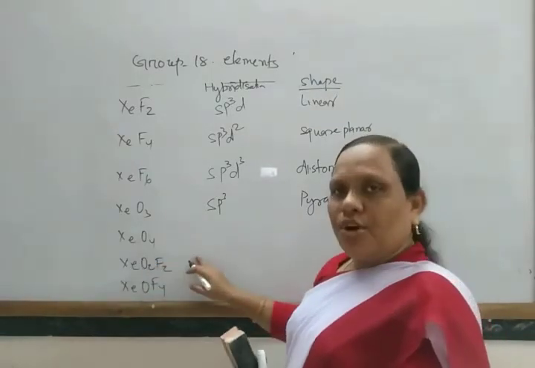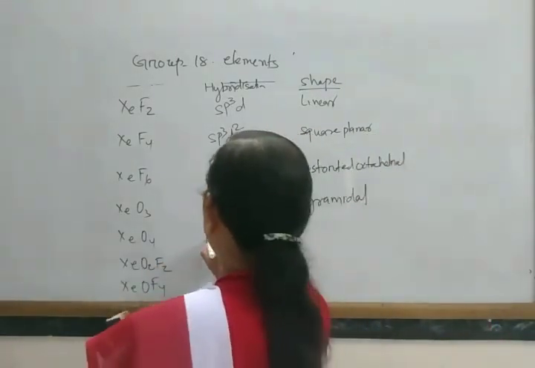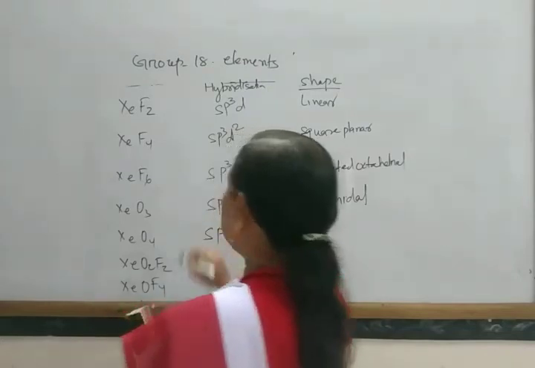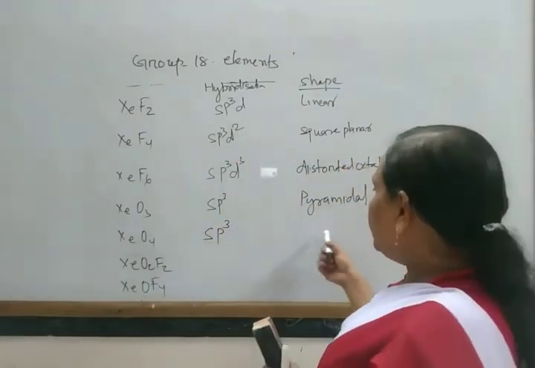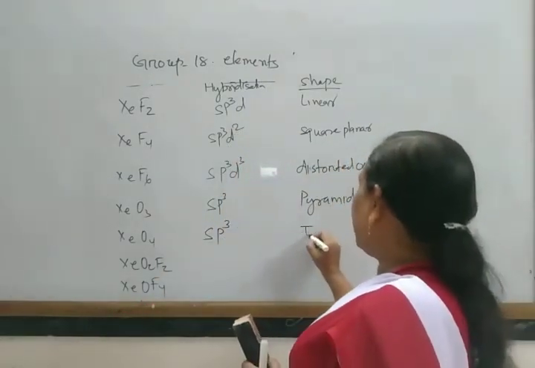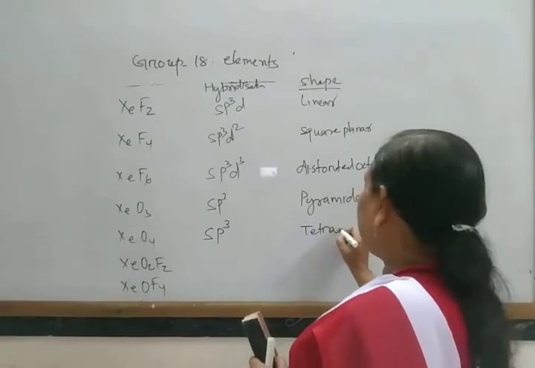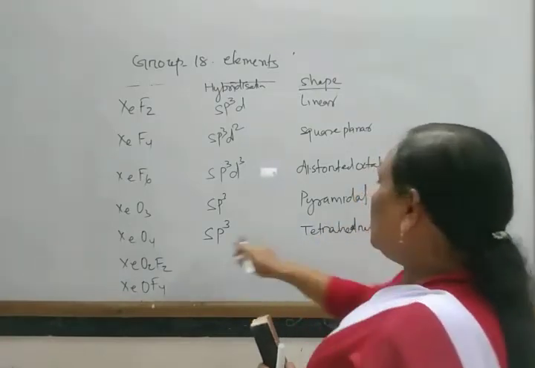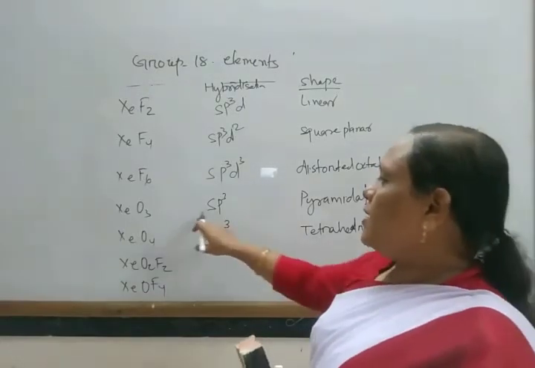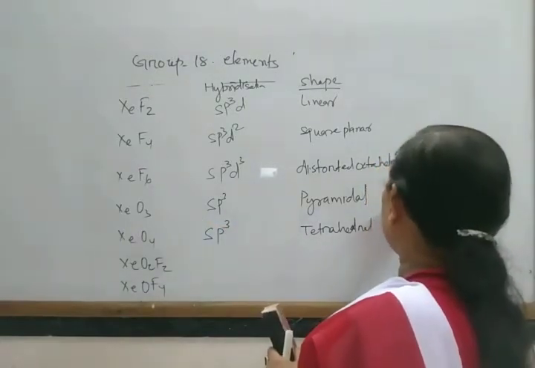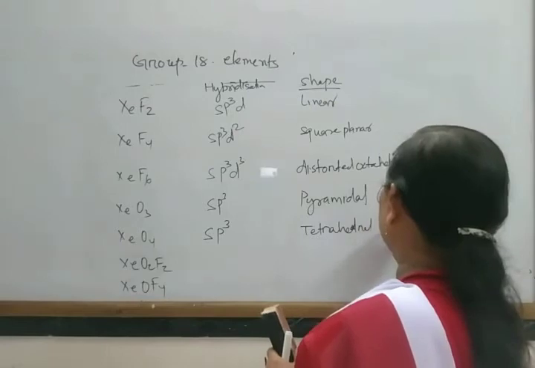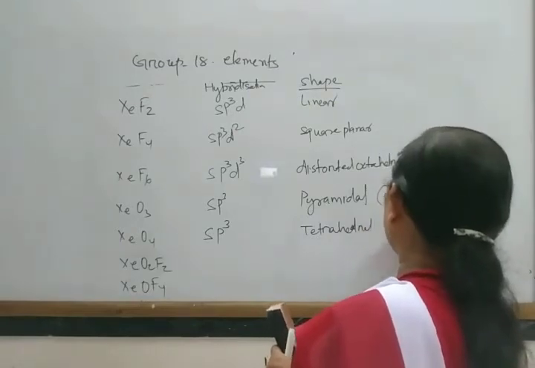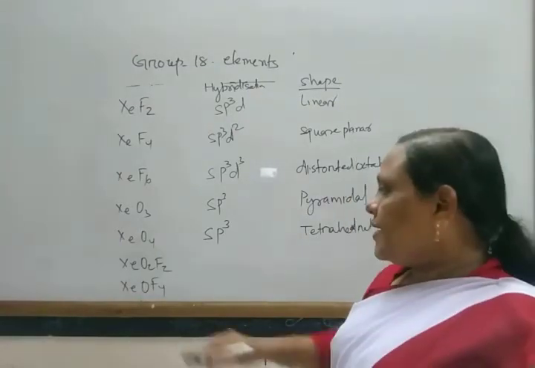And XeO4 also has hybridization sp3, and its shape is tetrahedral. No lone pair electron here, and here 1 lone pair electron. Here no lone pair electron.